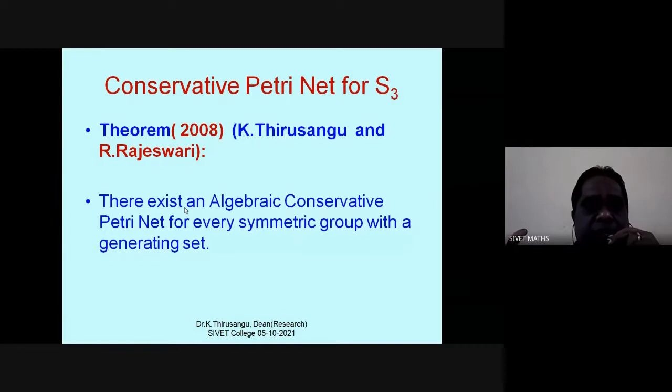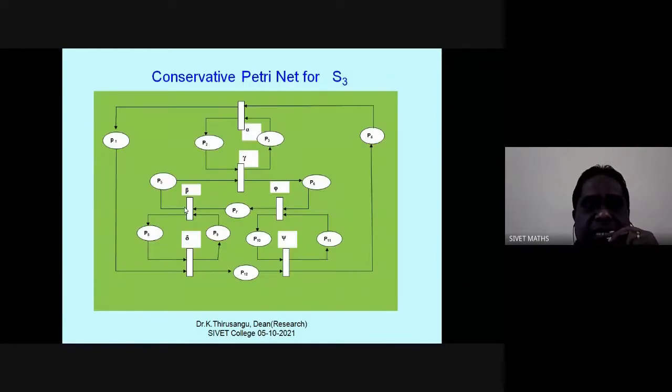Myself and my student, Dr. Rajeshwari, proved there exists an algebraic conservative Petri net for every symmetric group with a generating set. If you are given a symmetric group with generating set, it is possible to construct a Petri net which is conservative. We proved this. So this is an example diagram.